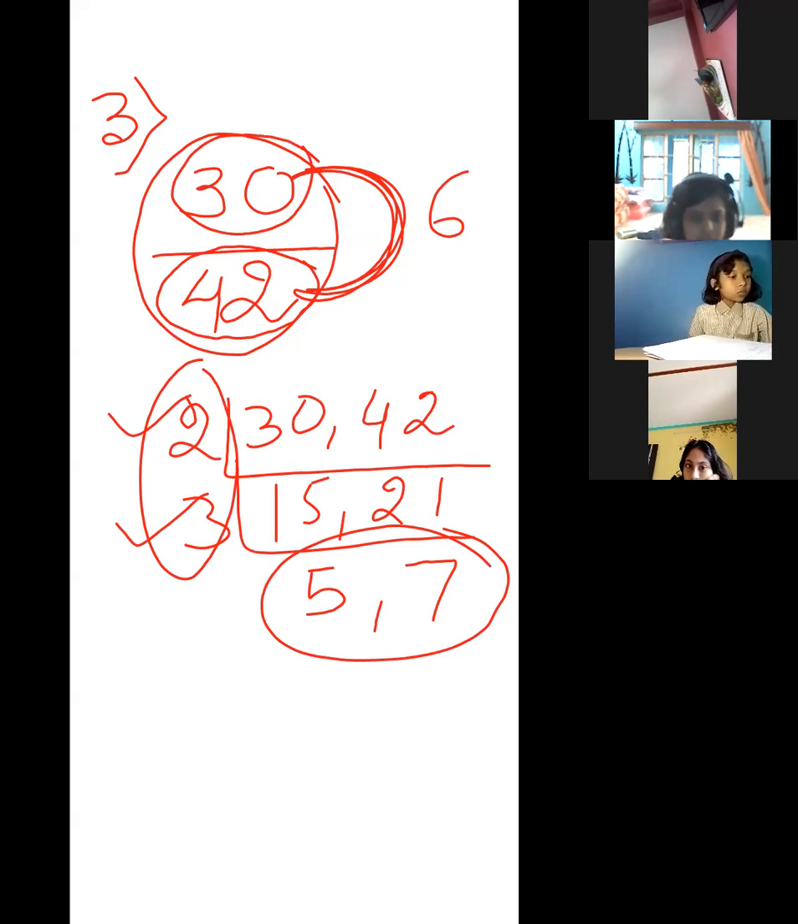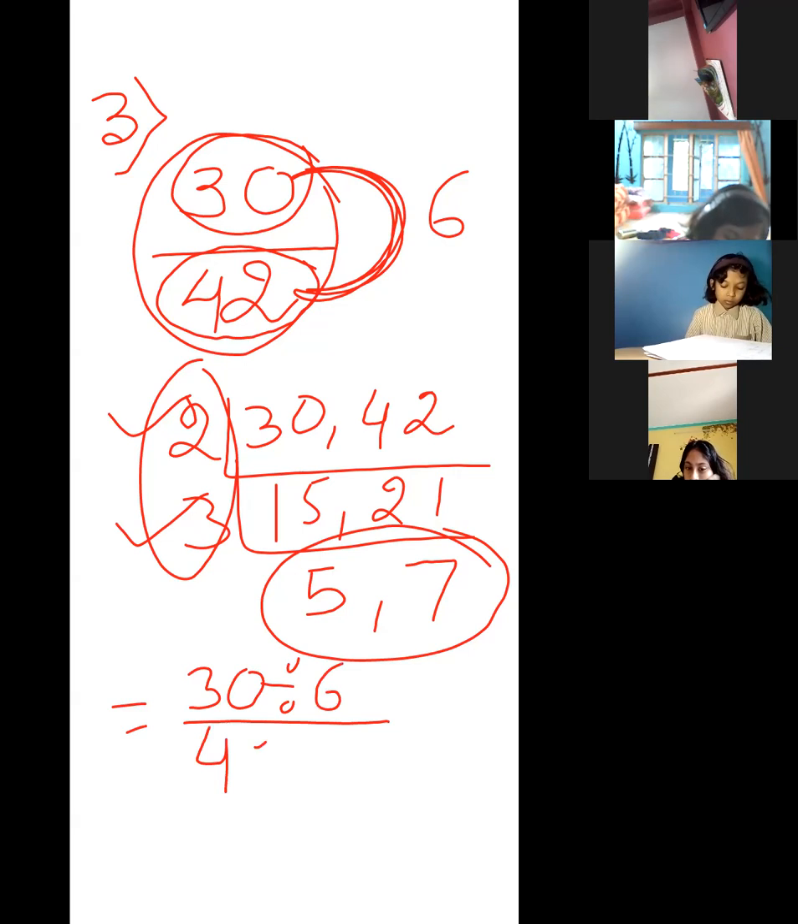And what will be the remaining portion? That will be the answer. Wait, I'll explain all the things. So that means 30 divided by 6, and here it will be 42 divided by 6. So the answer will be 5 by 7.